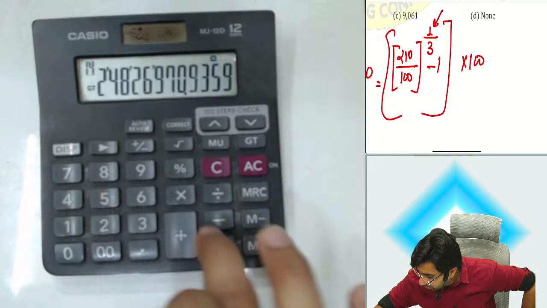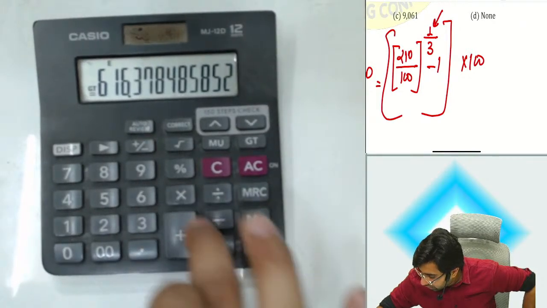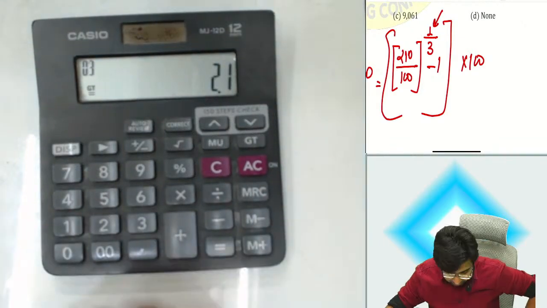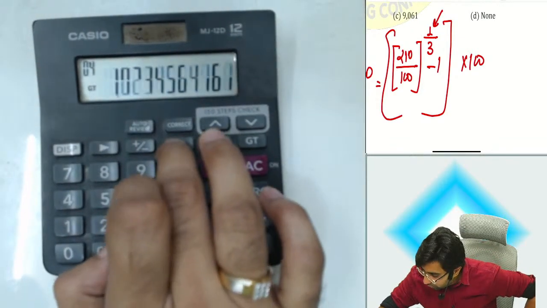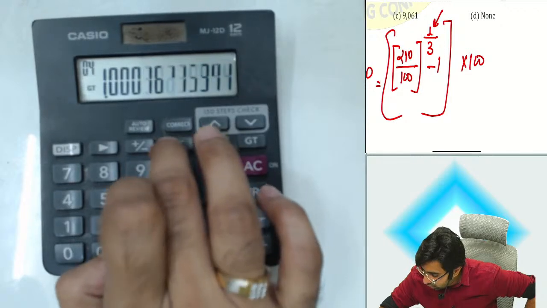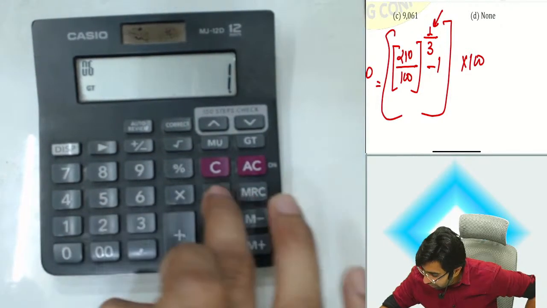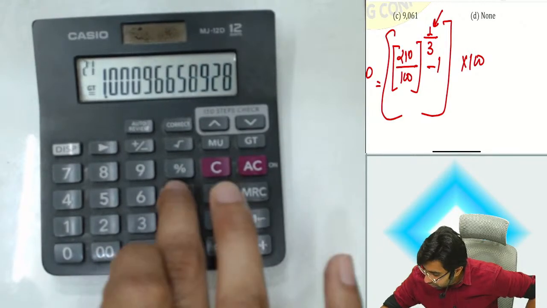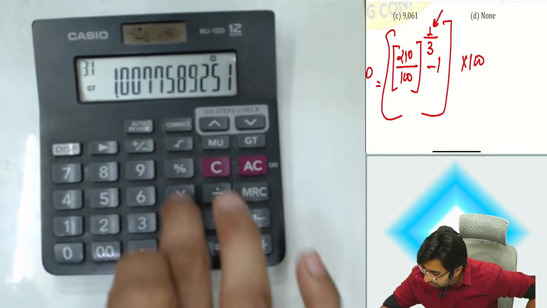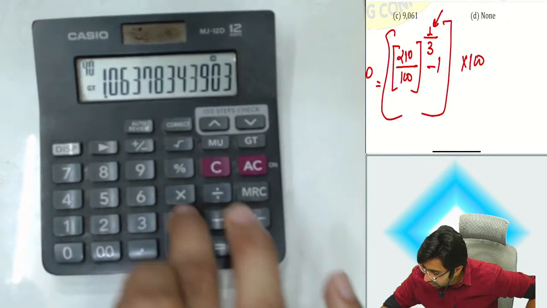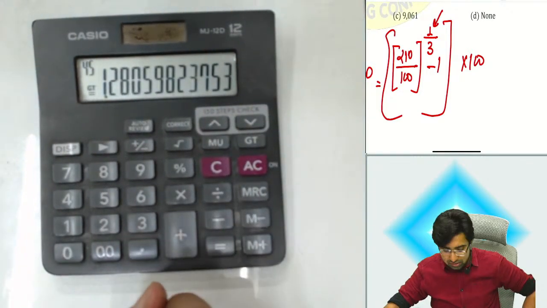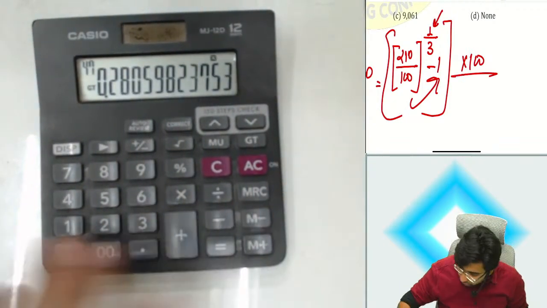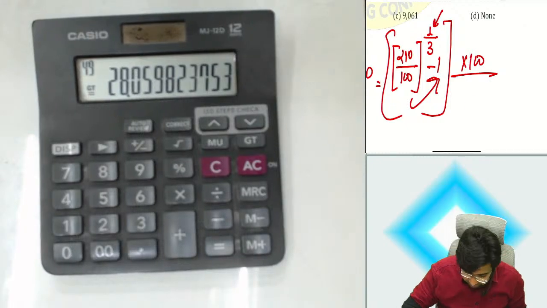Sorry. 210 divided by 100. Guys, again. Under root 12 times. Minus 1. Multiply by 1 divided by 3. Then plus 1. Then the equals button 12 times. Guys, whatever you get, you have to subtract 1 from it. Multiply by 100 to get the percentage. So guys, your answer is 28%.